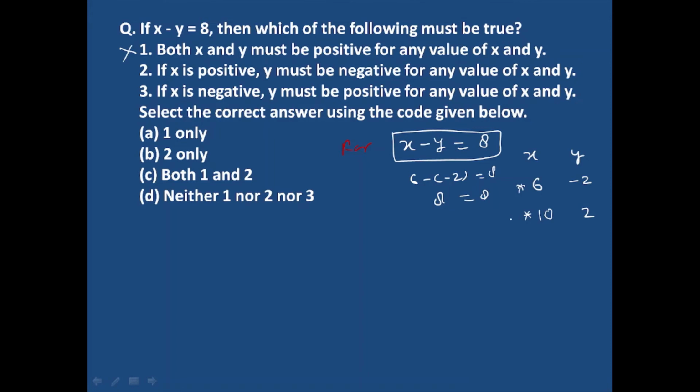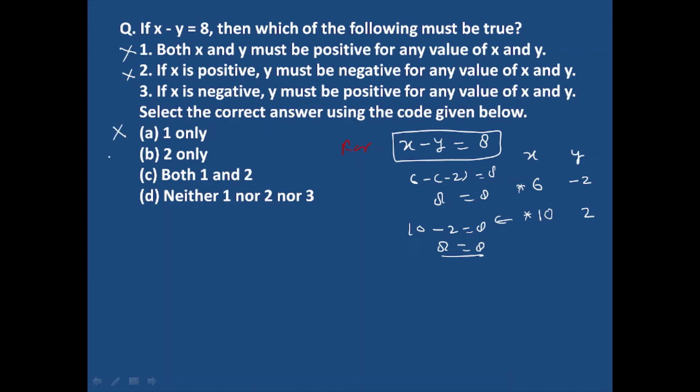But we can verify this. Here 10 minus 2 is equal to 8, and 8 is equal to 8. It means this statement is also wrong. Both the values of x and y may be positive or may be negative. If we suppose that the value of x is positive, then y must be negative, but we can verify this relationship even taking the value of y as positive. So this is also wrong. Both these statements are wrong.